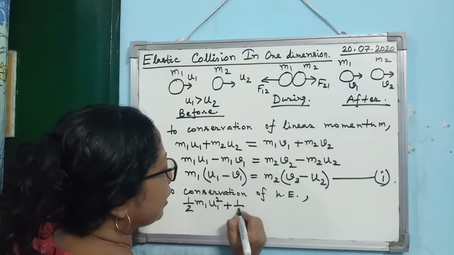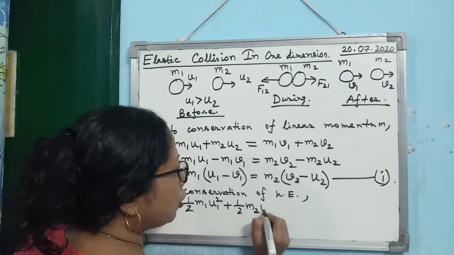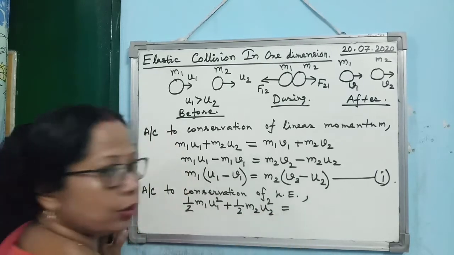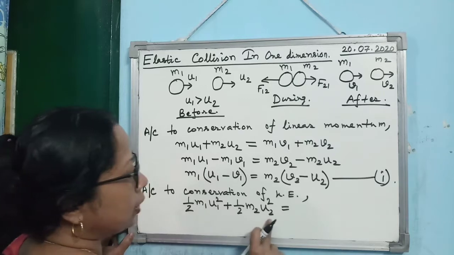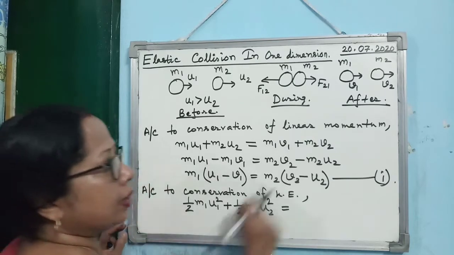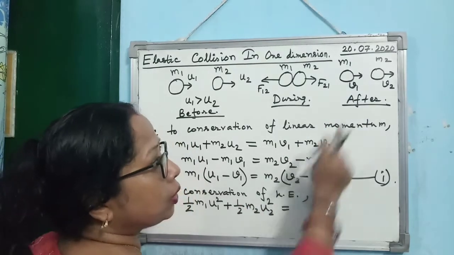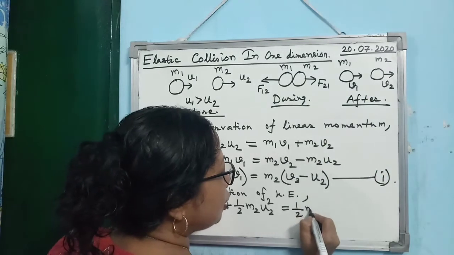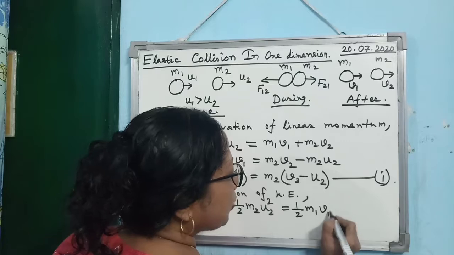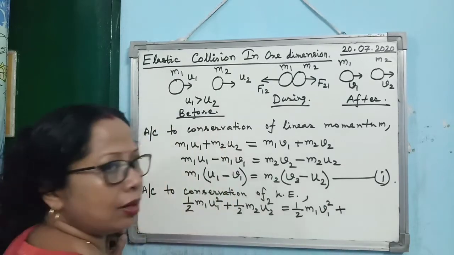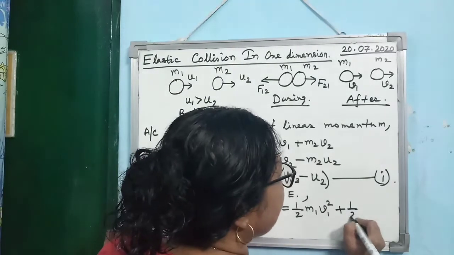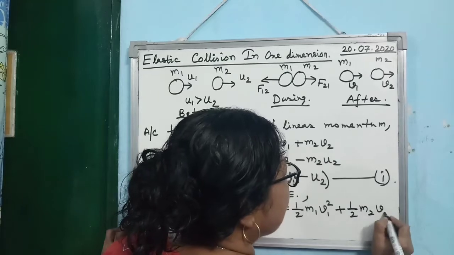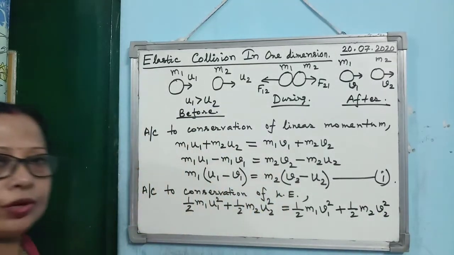What is the kinetic energy of the second body before collision? Half m2 u2 square. So it is the total kinetic energy before collision. Then it should be equal to total kinetic energy after collision. So what is the kinetic energy of the first body after collision? Half m1 v1 square. Then you can write the second body kinetic energy, half m2 v2 square.